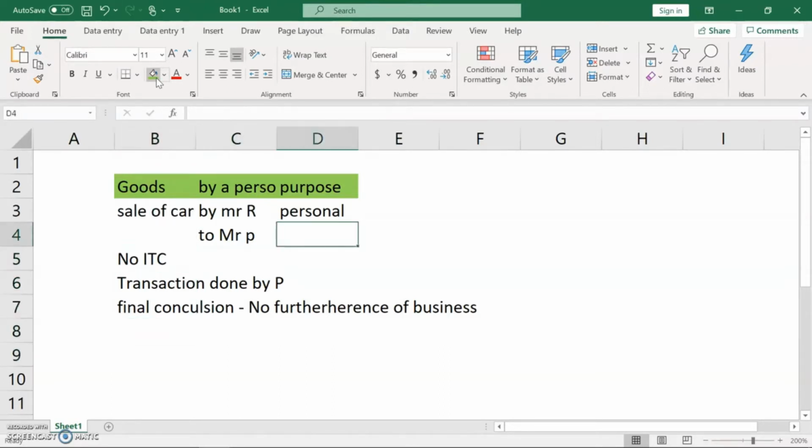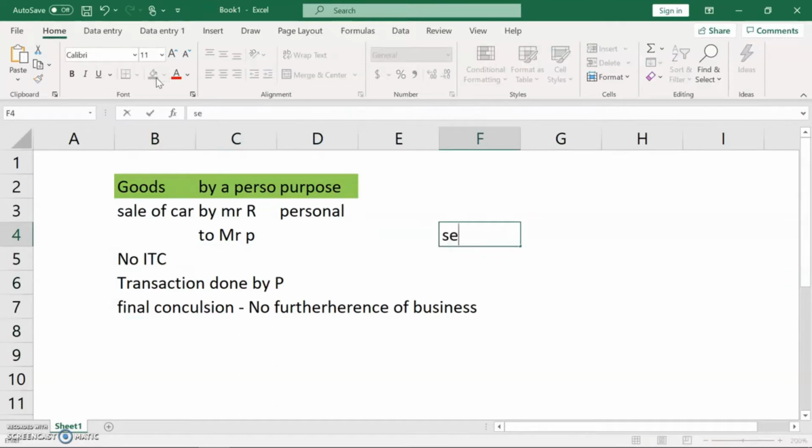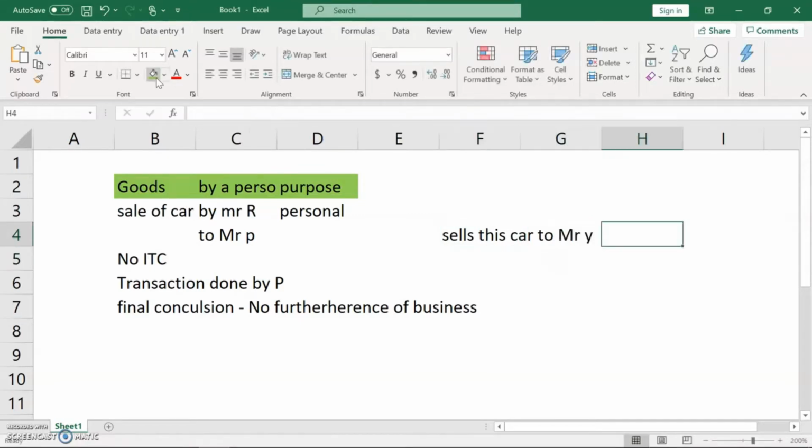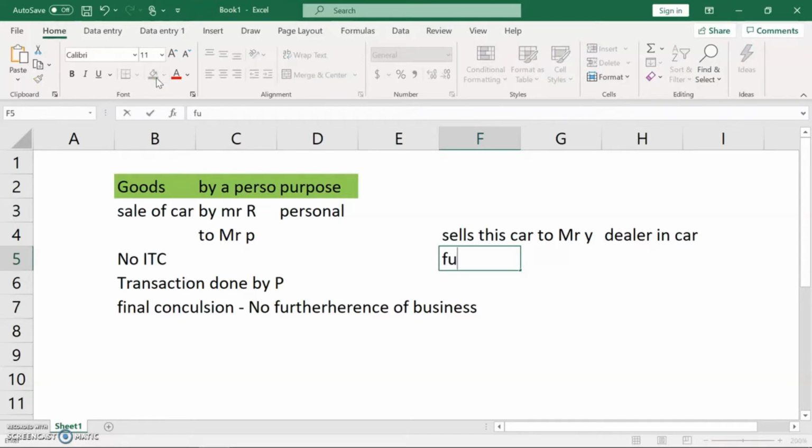In case if P sells this car to Mr. Y, who is a dealer in cars, then in that case furtherance of business will come.